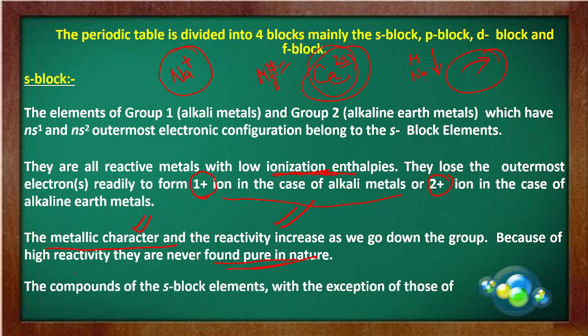The next property is that the compounds of the S block element, with the exception of those of lithium and beryllium, are predominantly ionic. Means जो S block elements के compounds होंगे, except lithium and beryllium, all other compounds that will be formed by the S block element, they are ionic compound. मतलब वो सारे के सारे ionic होंगे. They will be ionic in nature.